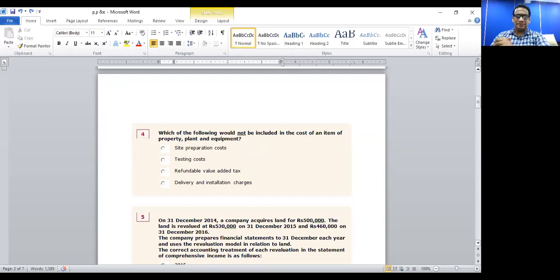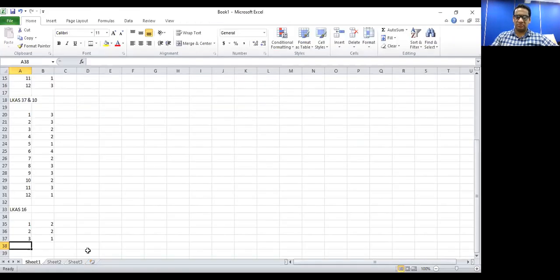So only odd item here out of the 4 items given is refundable value added tax. So that we don't consider when we calculate the cost of an item of property, plant, and equipment. So the correct answer for question number 4 is answer 3. Question number 5.